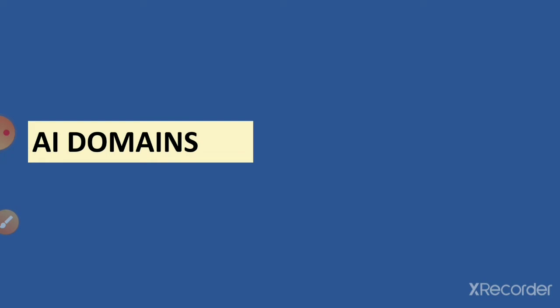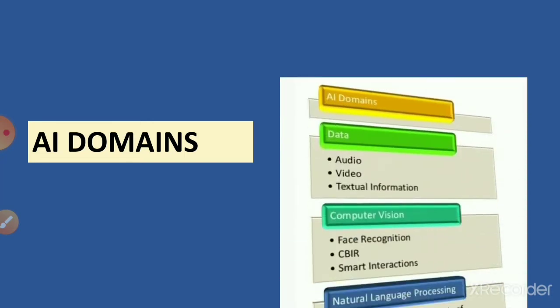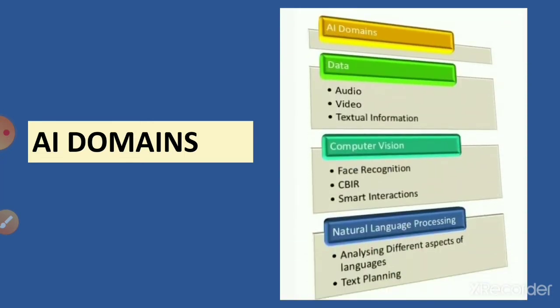Very important topic, children: AI domains. Now, what do I mean by this? Artificial intelligence is normally divided into 3 domains. Anything which uses AI uses these different domains to work. So what are these domains? Let us see. These are the 3 domains: first one is data, second one is computer vision, and third one is natural language processing.